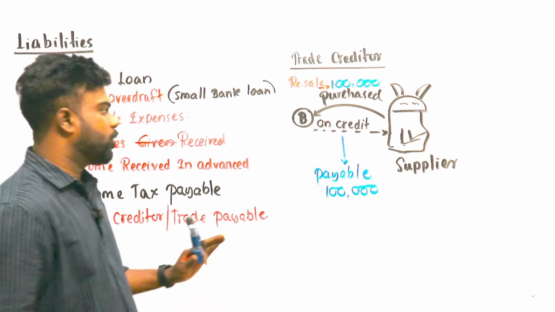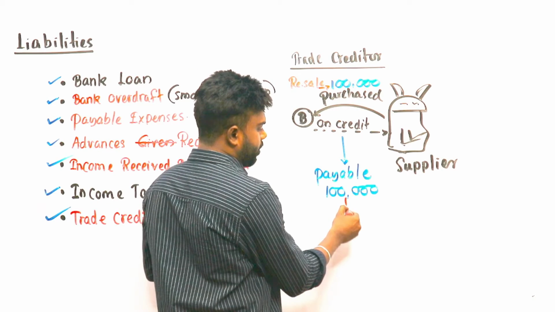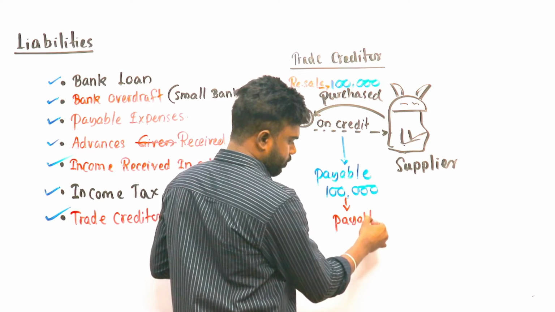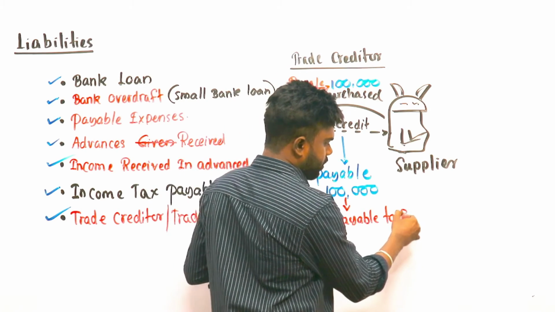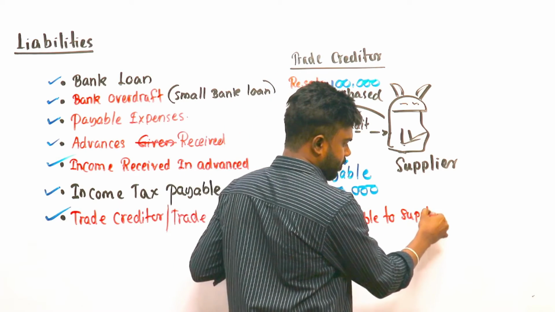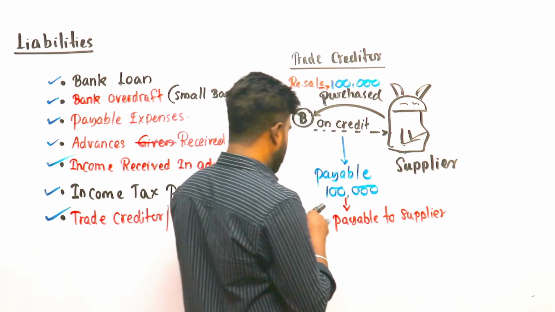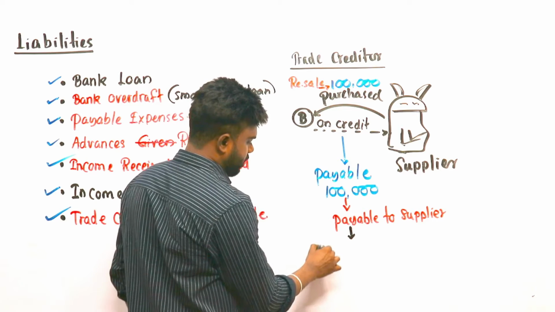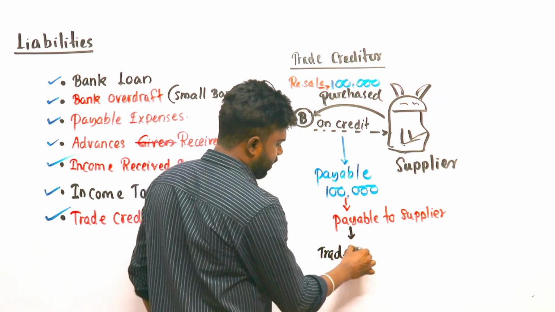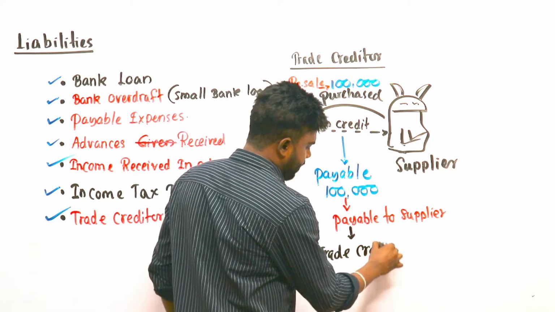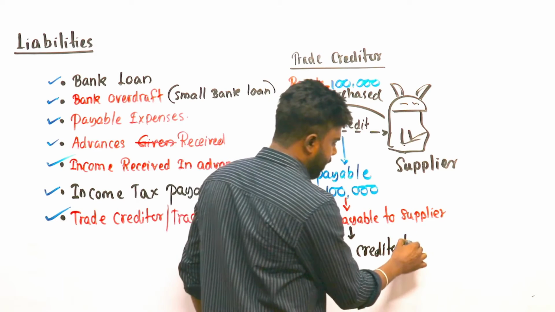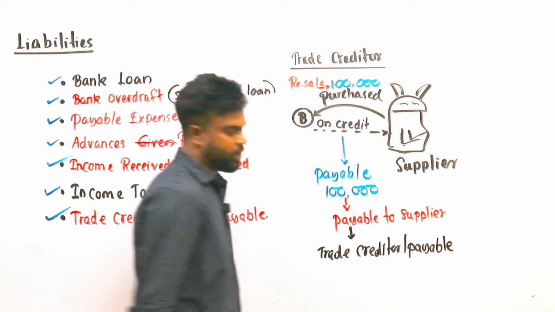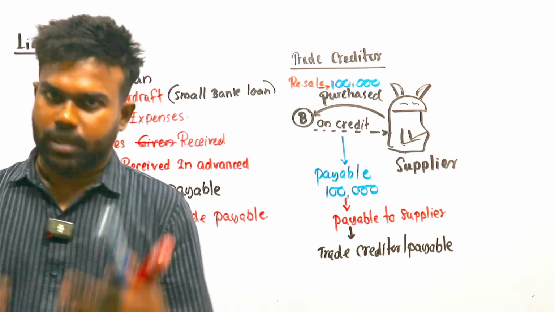Therefore, payable to supplier we call trade creditor, or the other word, trade payable. Clear?